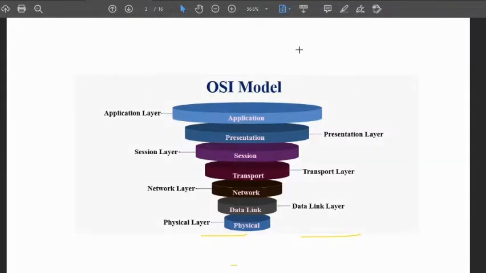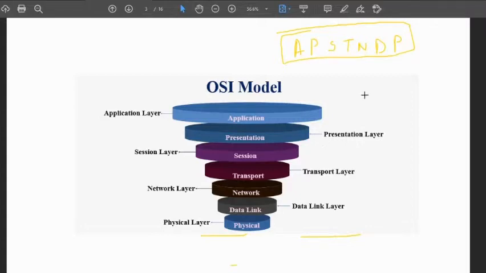I will also tell you the trick to remember them. It is basically A, P, S, T, N, D, P. Either you mug it up or make some trick of your own. I hope it will be helpful for remembering all these 7 layers.